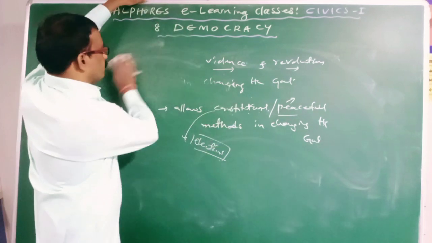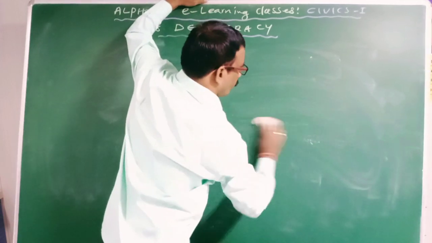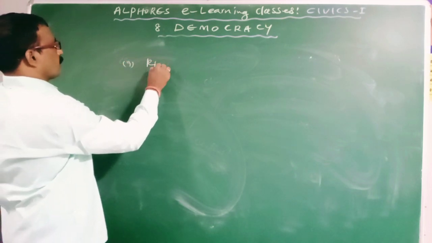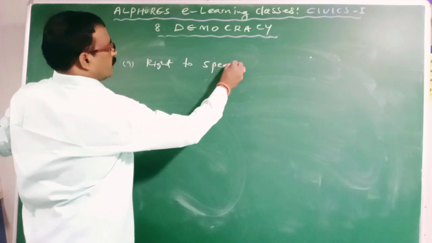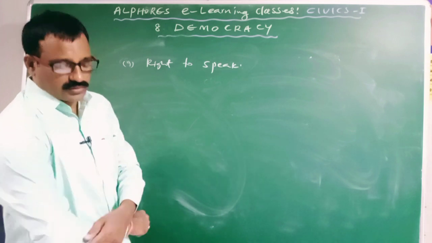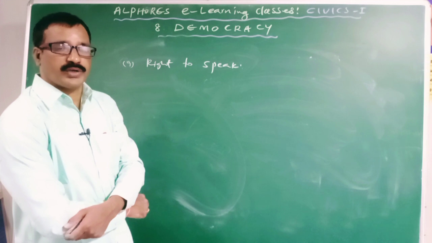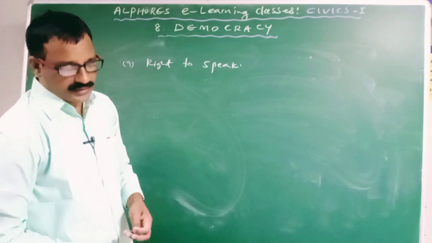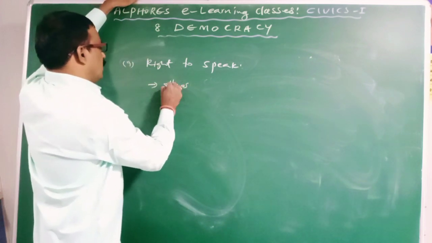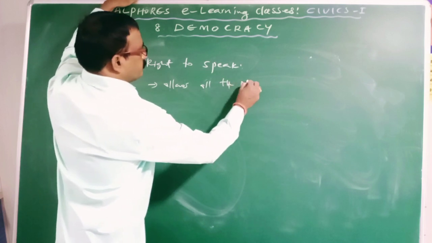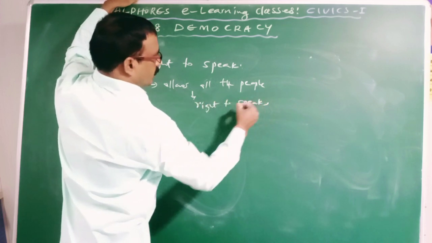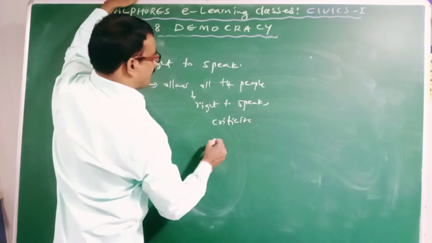Clear? Then right to speak. The democratic form of government allows all the people the right to speak, then to criticize and to disagree with others constructively.